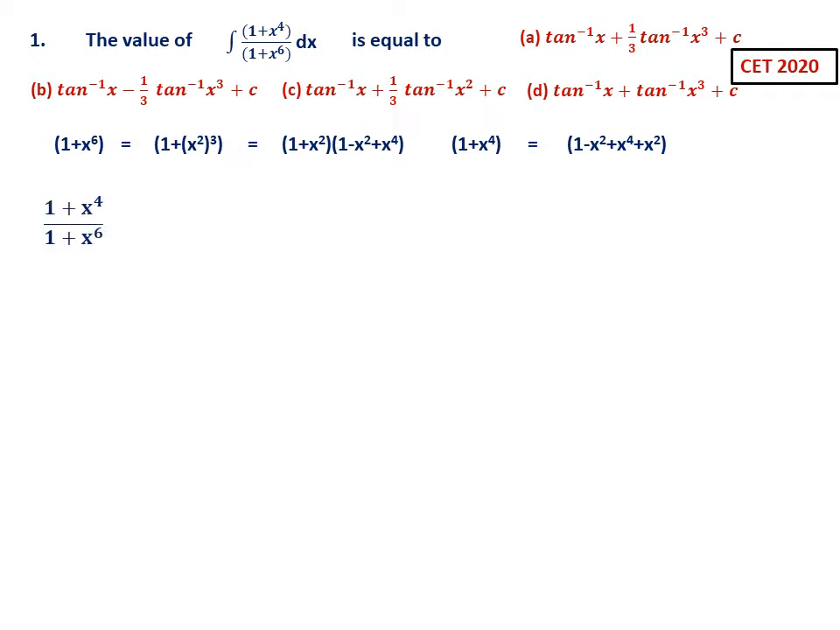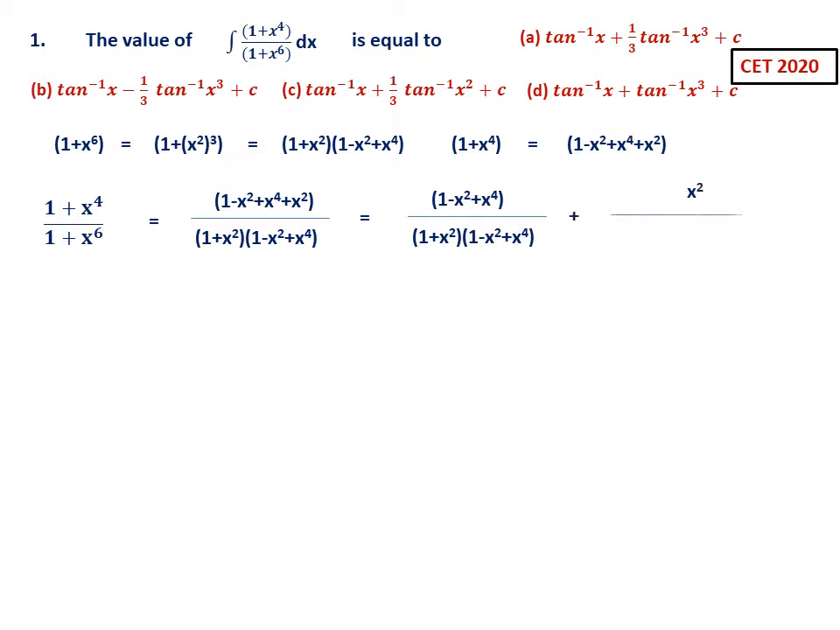See, now therefore (1 plus x^4) divided by (1 plus x^6) equals, now we can write like this: numerator 1 minus x square plus x^4 plus x square, denominator it is factorized (1 plus x square)(1 minus x square plus x^4). Now you see, you can split the numerator like this: 1 minus x square plus x^4 together, and then divided by this, plus x square divided by this one. See, now the advantage is 1 minus x square plus x^4 in the numerator and denominator cancels. So this is the advantage.